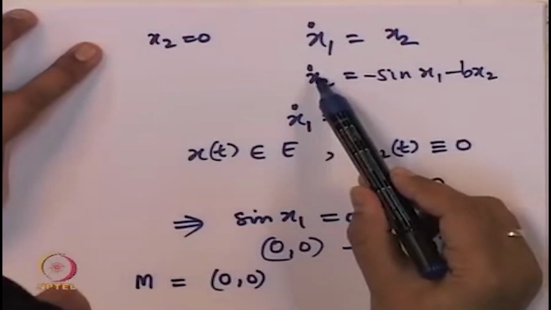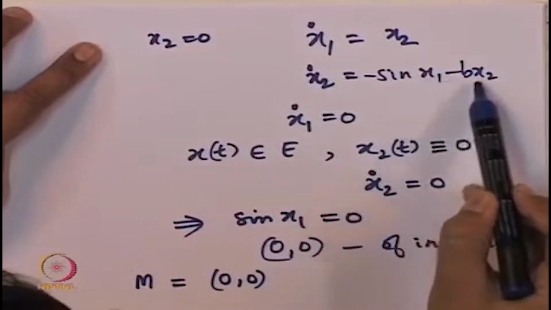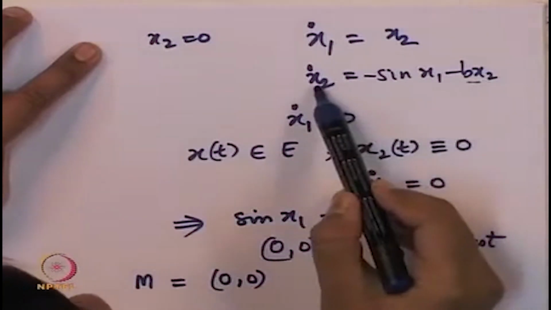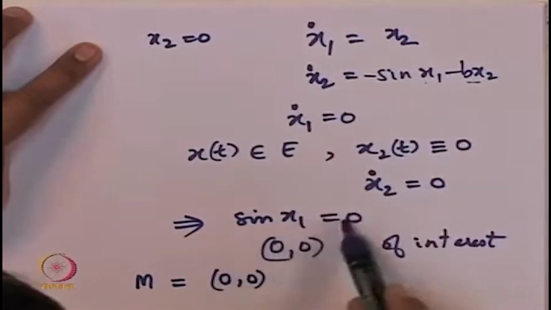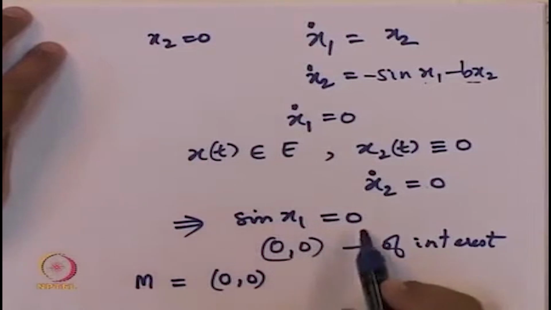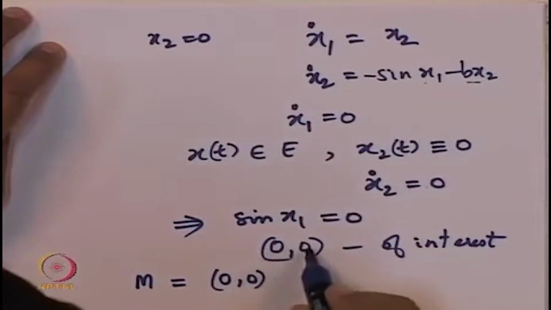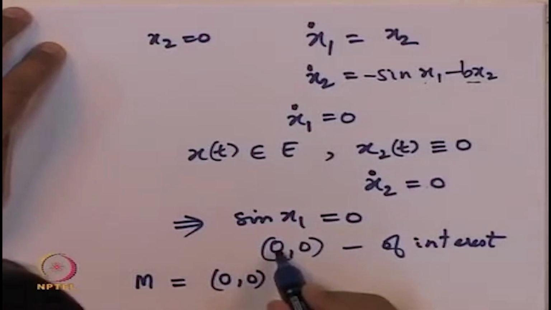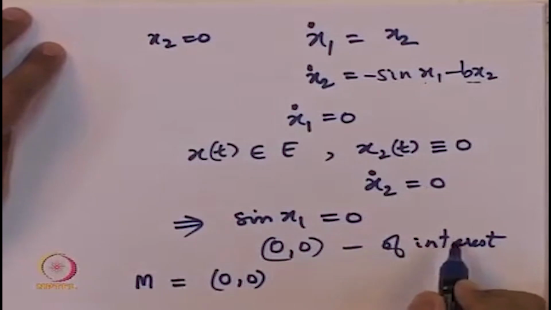When we substituted that back here, we got sine of x1 also equal to 0. This term was already 0, this term we now got equal to 0, because of which sine of x1 equal to 0, and which means this can happen at the point pi comma 0 also. The first component equal to 0 is the one of interest, which is the vertically down position.